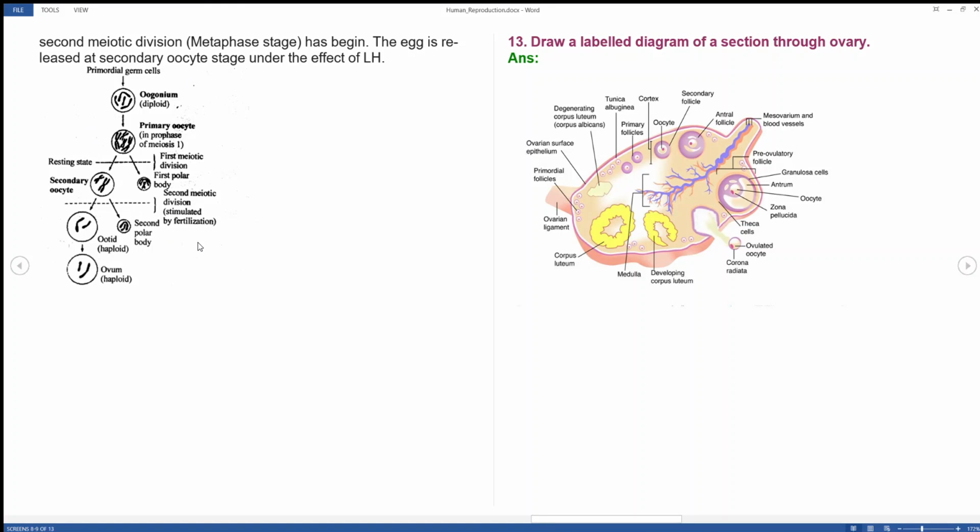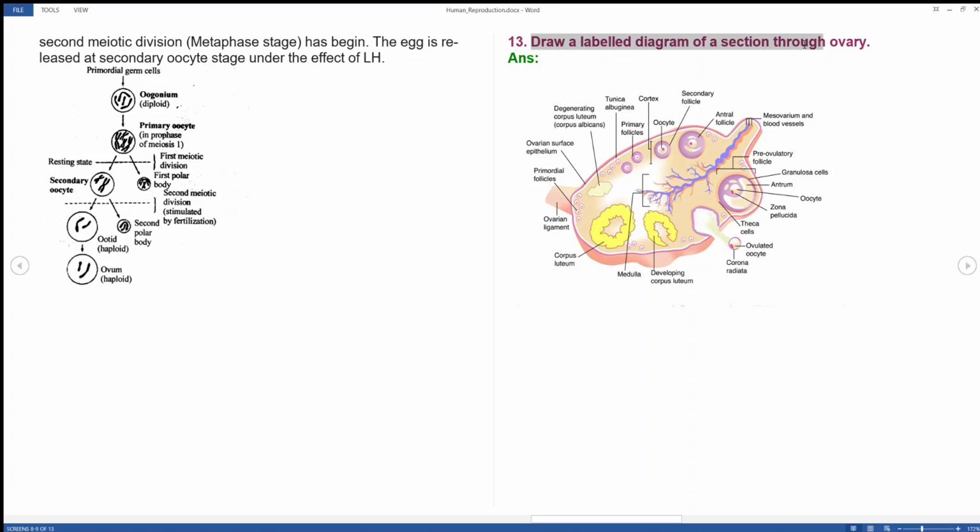Second meiotic division, which is the metaphase stage, has begun. The egg is released at the secondary oocyte stage under the effect of luteinizing hormone. This is a diagram for that: primordial germ cells, the oogonium, first produce the diploid primary oocyte. Meiosis 1 shows pairing of chromosomes, the first meiotic division at the resting stage, secondary oocyte formation, the second polar body, and the ovum finally, which is the haploid stage. If you learn by this diagram, it is easy to understand.